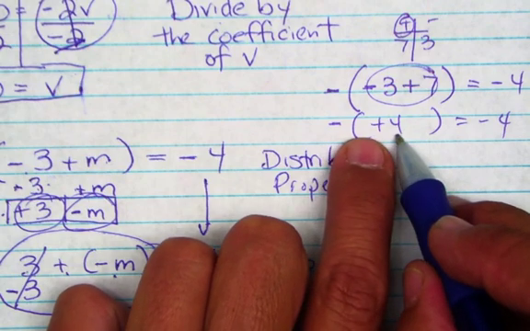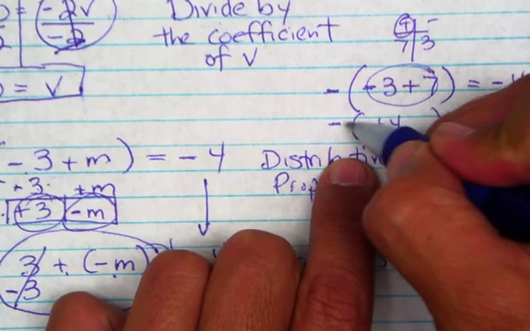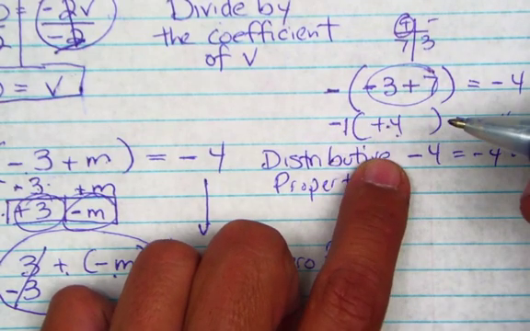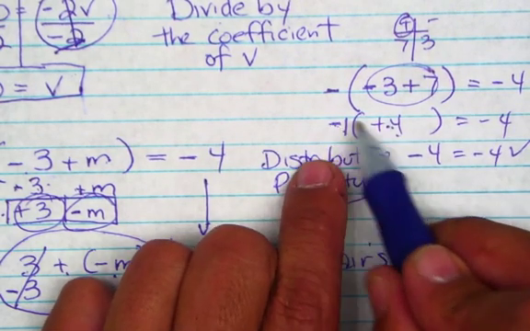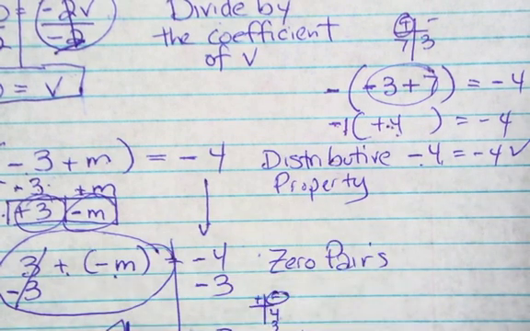So the opposite of positive 4 is negative 4, which equals negative 4. That's correct. Or negative 1 times positive 4 is negative 4. It's whichever way you want to look at it. The opposite of 4, or negative times positive is negative, and 1 times 4 is 4, gives you the same answer. So we are done.